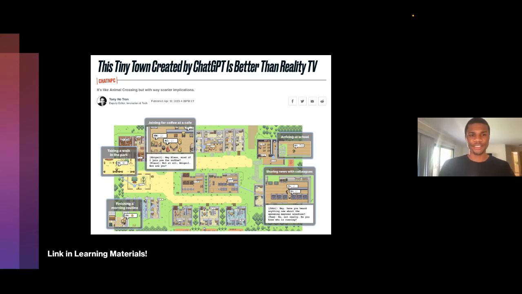And so this is something that this article was published earlier this month. It was done by Stanford and Google, I believe, this study. But this happened this month right here in the Bay Area. Basically, they took ChatGPT, they created a tiny little town, and they powered every single NPC by ChatGPT, and they just observed for a week or so just to see, hey, what would happen if we built a town of fake people? And it was very interesting because they saw things that they didn't expect.